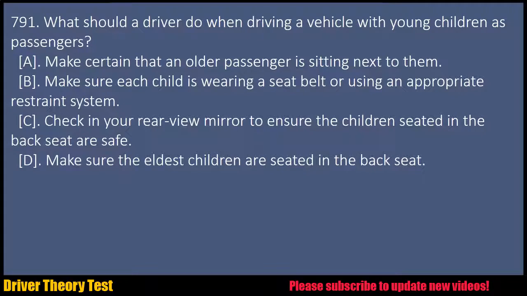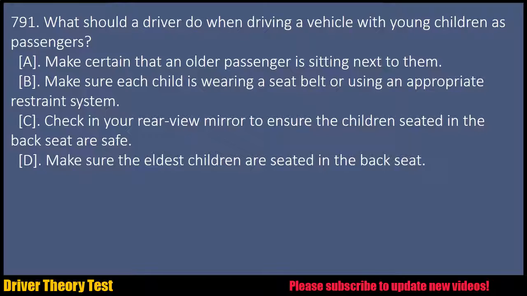Question 791. What should a driver do when driving a vehicle with young children as passengers? A. Make certain that an older passenger is sitting next to them. B. Make sure each child is wearing a seat belt or using an appropriate restraint system. C. Check in your rear view mirror to ensure the children seated in the back seat are safe.